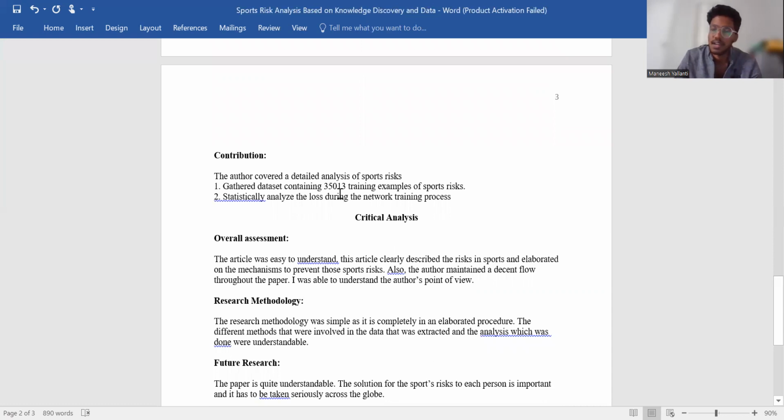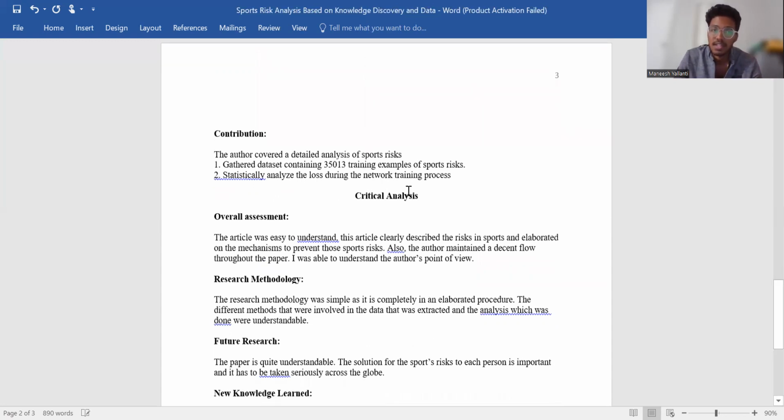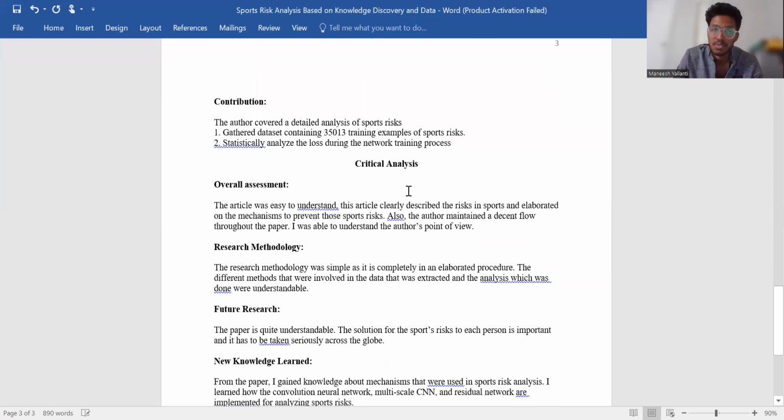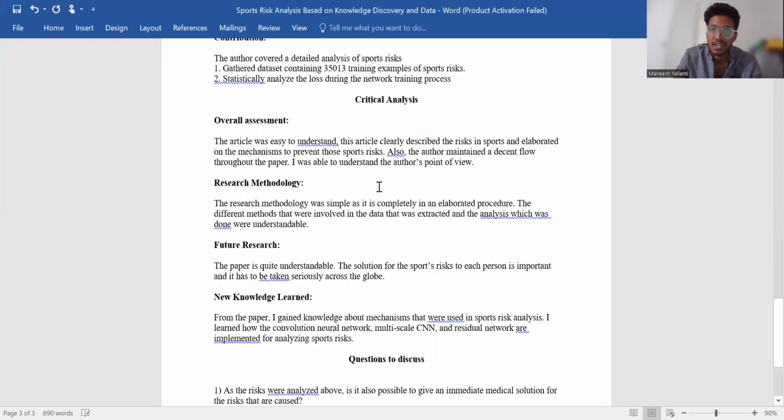Contribution. This author gave a detailed analysis of sports risk. He gathered a dataset containing 35,013 training samples of sports risks, and he statistically analyzed the loss during the network training process. Section 2, critical analysis.